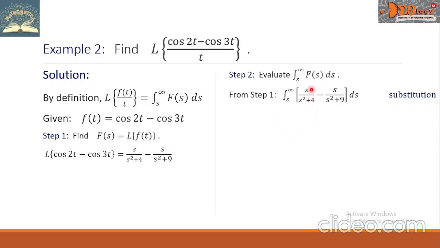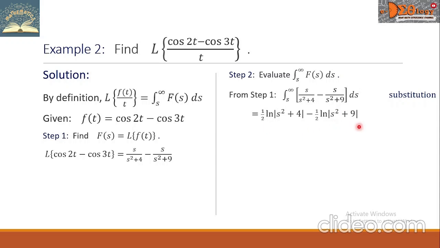The integral of s over s squared plus 4 will be 1/2 times the natural log of the absolute value of s squared plus 4, minus the integral of s over s squared plus 9, which is now 1/2 times the natural log of the absolute value of s squared plus 9.